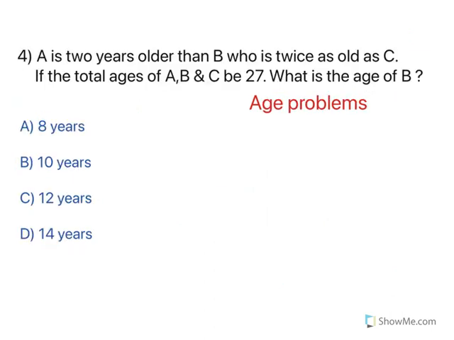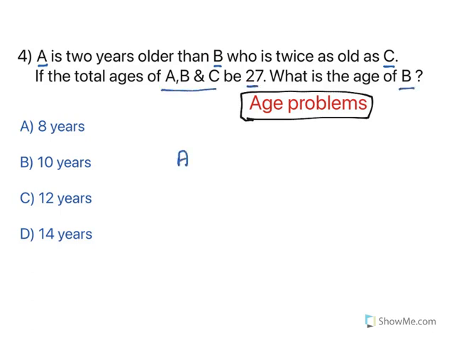Now, these kind of problems are known as age-related problems. In the previous video too, I have explained this, but let me explain it again because these are important. Now, see, A is 2 years older than B, who is twice as old as C. The total ages of A, B, C are 27. What is the age of B?